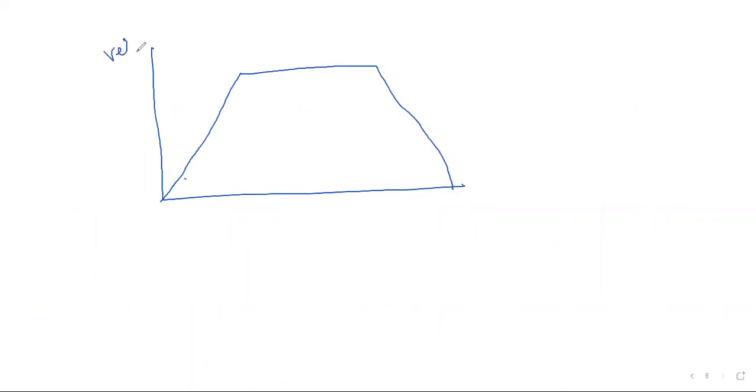So if we have a velocity, let's assume this is 10 meters per second, and the time here is, let's say, 5 seconds, then here we have 15 seconds, and finally we have 20 seconds. Okay, this is 10 seconds, and this is 0. This is 10 seconds. We know how to calculate the acceleration now, the deceleration.